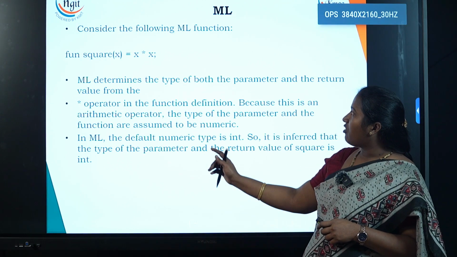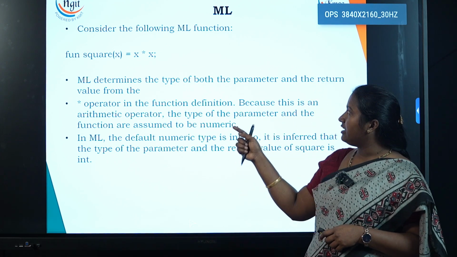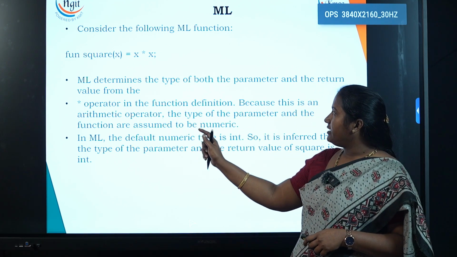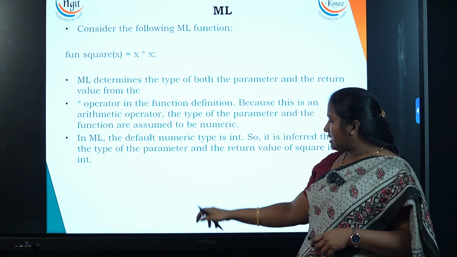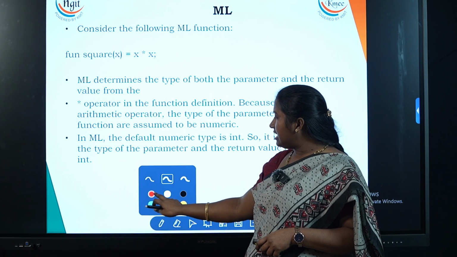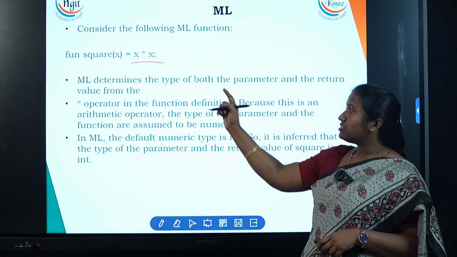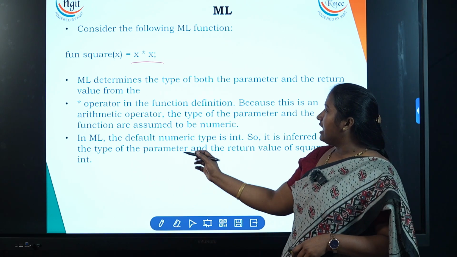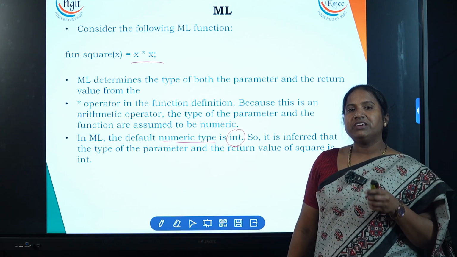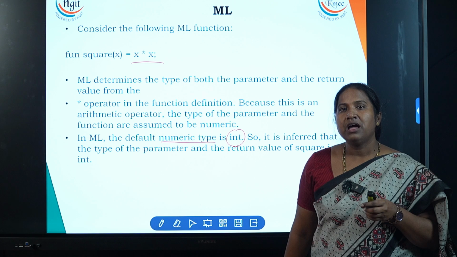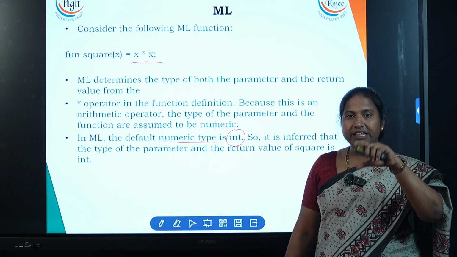Now you can see here also, ML determines the type of both the parameter and the return value from the star operator in the function definition, because this is an arithmetic operator, and that's what we were seeing here, right? We said in the earlier slide that it takes infix notation. So this is infix notation. In ML, the default numeric type is what? Integer.